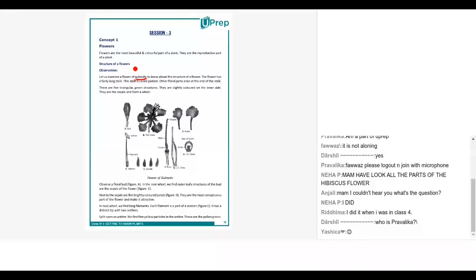Why a gulmohar flower? Because a gulmohar flower has got all the four whorls. We will be discussing whorls today, right? To start off with, just take it into consideration that a gulmohar is a complete flower, and it is a very ideal thing to be studied or dissected, right?